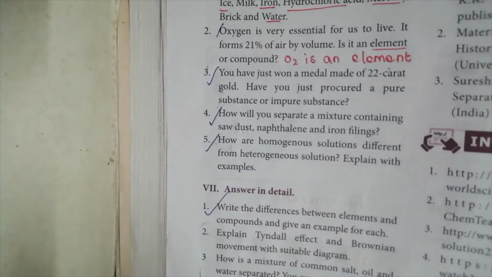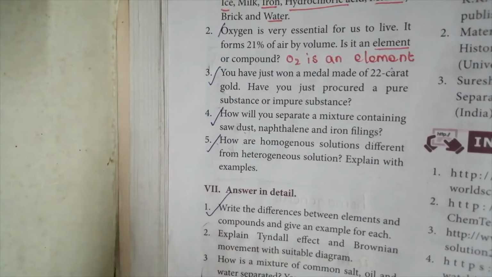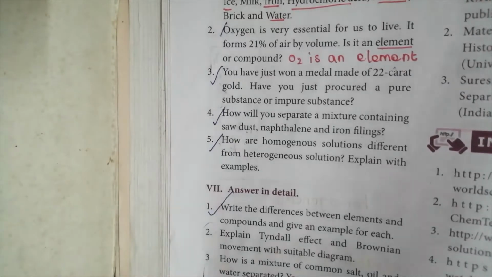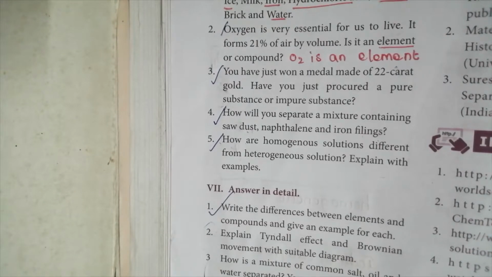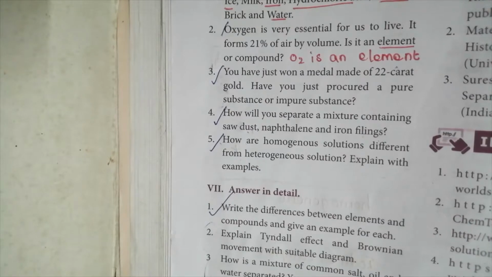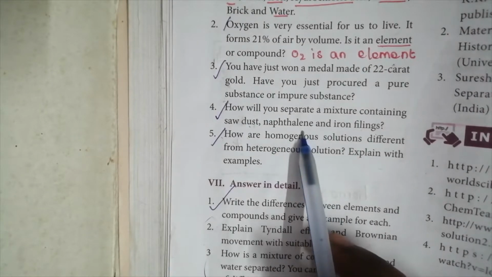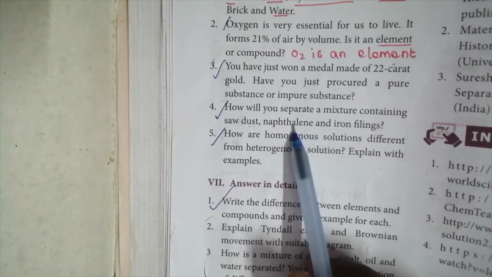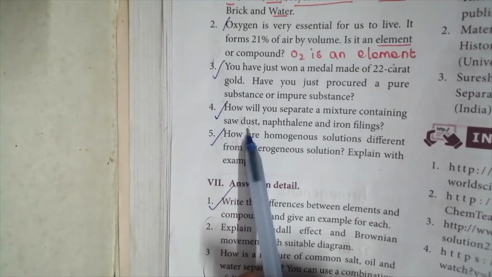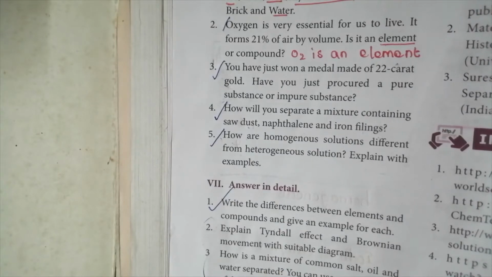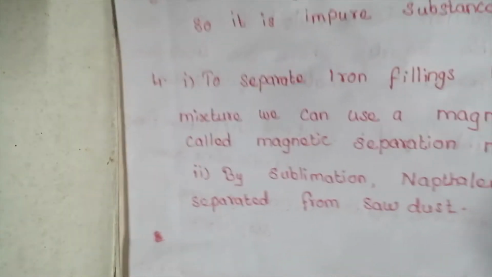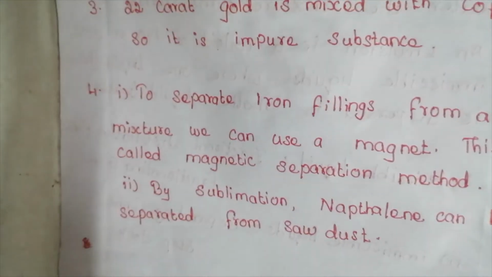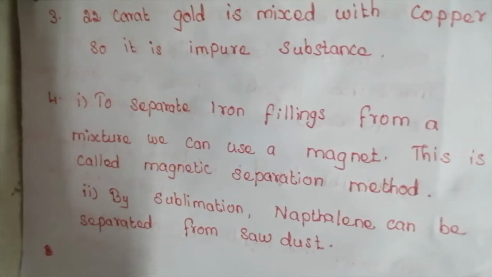If we show the magnet, it will attract the iron particles, and for that we can separate out the iron. And naphthalene we can separate out by the sublimation method. The remaining is sawdust. So write down the answer in your chemistry note. Take your chemistry note and write the question also. Okay, so see the answer.